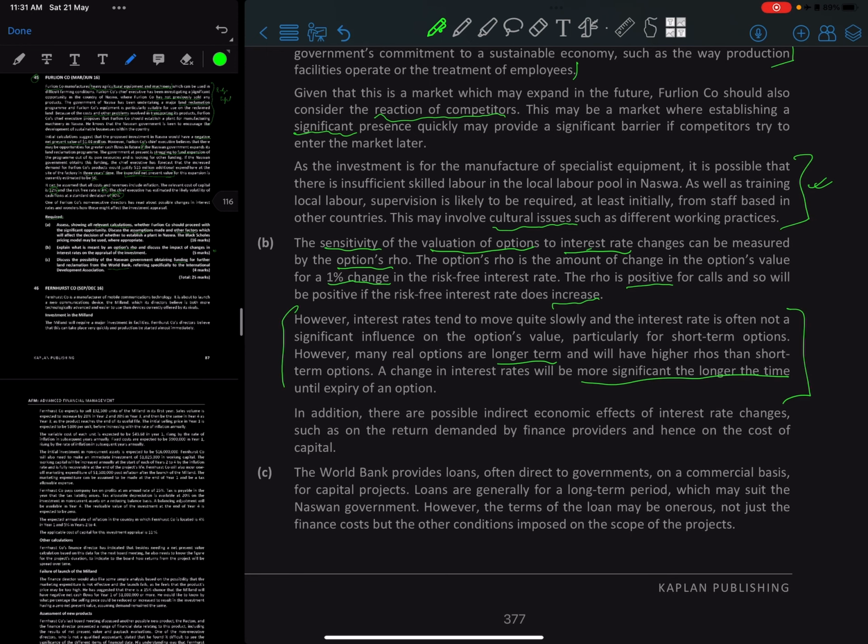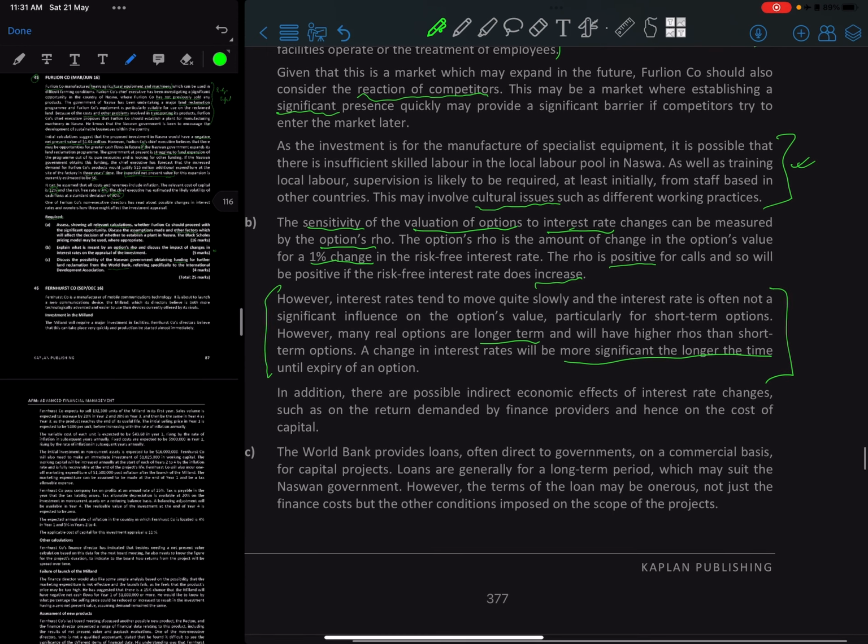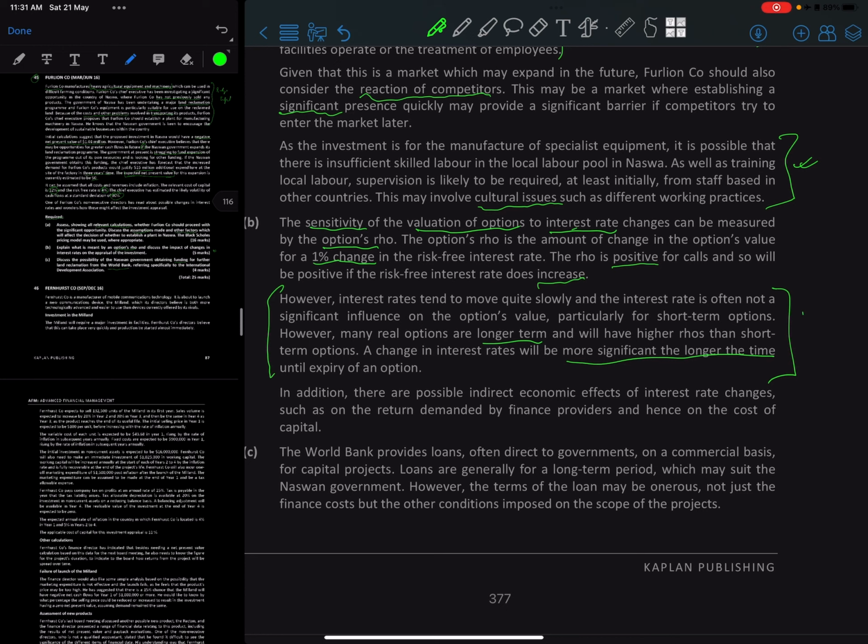Okay, so this is also a very good point that you should always mention whenever you're talking about rho. I would normally say this is the definition of it, and then you can talk about how it behaves over the time frame. It's not a significant influence on option value, but when the real options are for a longer time, the longer the time frame, the more significant it will be.